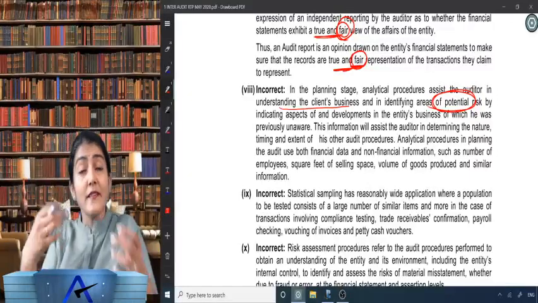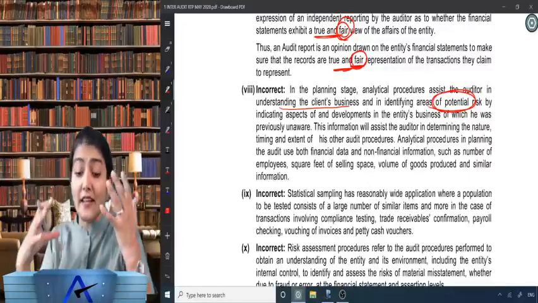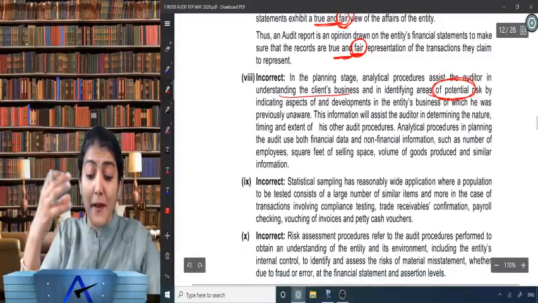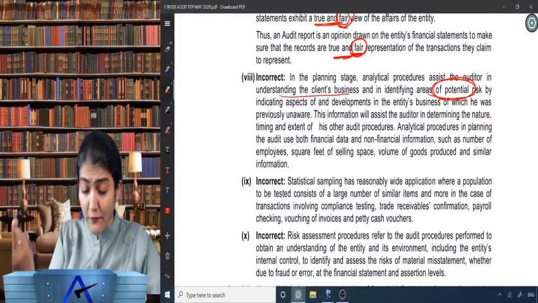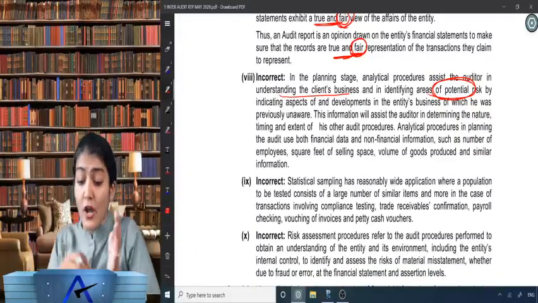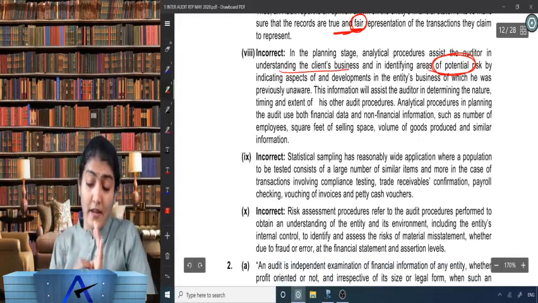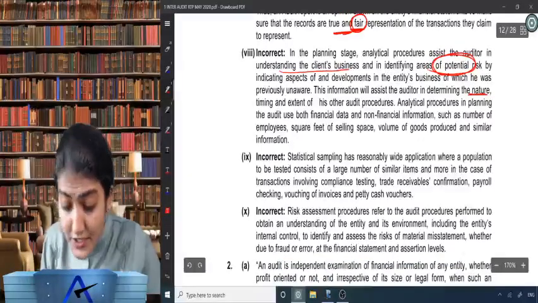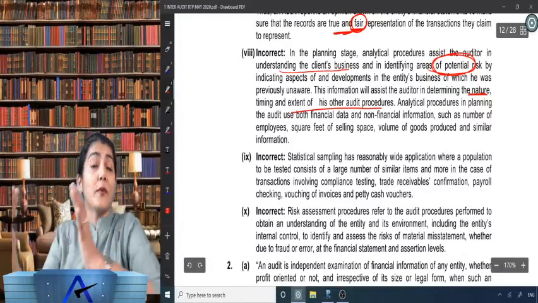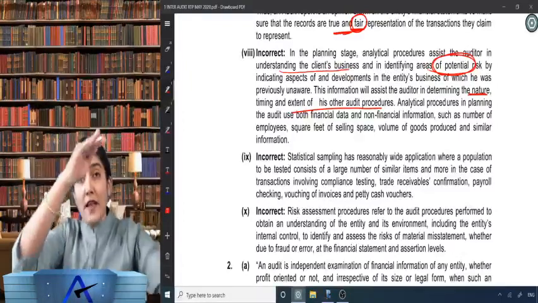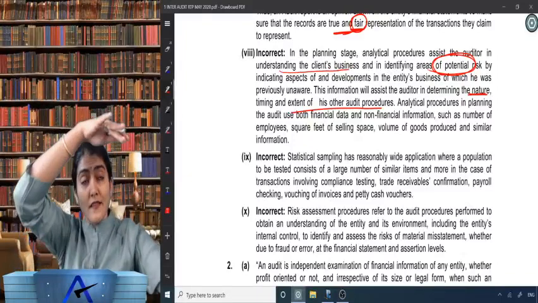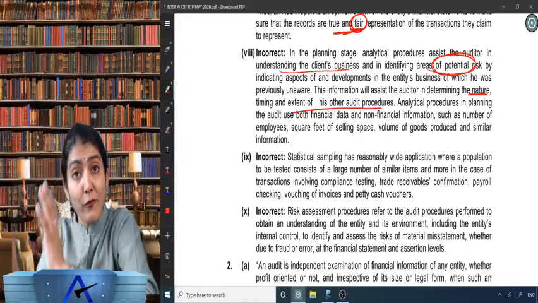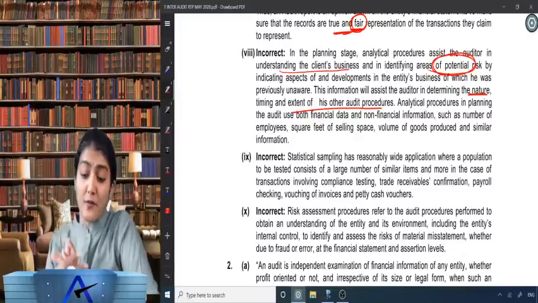And how does analytical help in understanding the client business and in identifying areas of potential risk? By indicating aspects of and development in the entity's business of which he was previously unaware. This information will assist the auditor in determining the nature, timing and extent of his other audit procedures. So the results of analytical at the planning stage, the risk assessment stage, will help the auditor determine the nature, timing and extent of the further audit procedures.